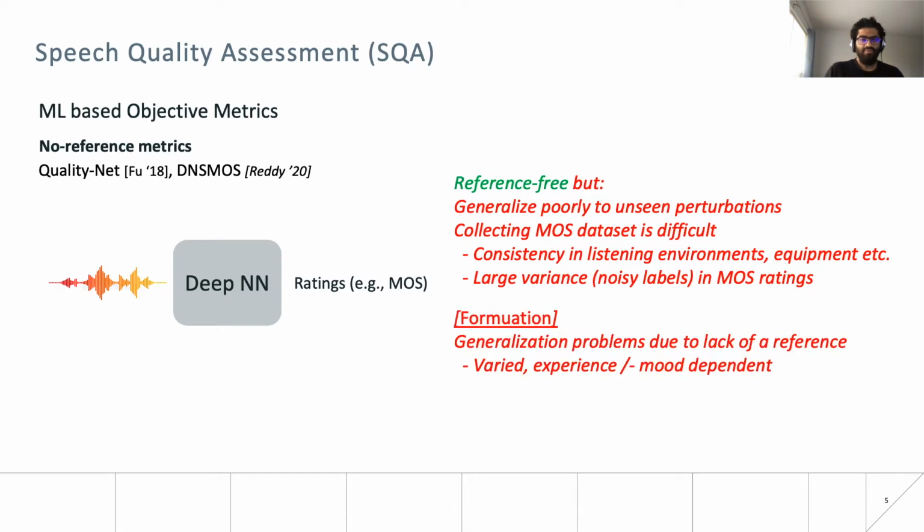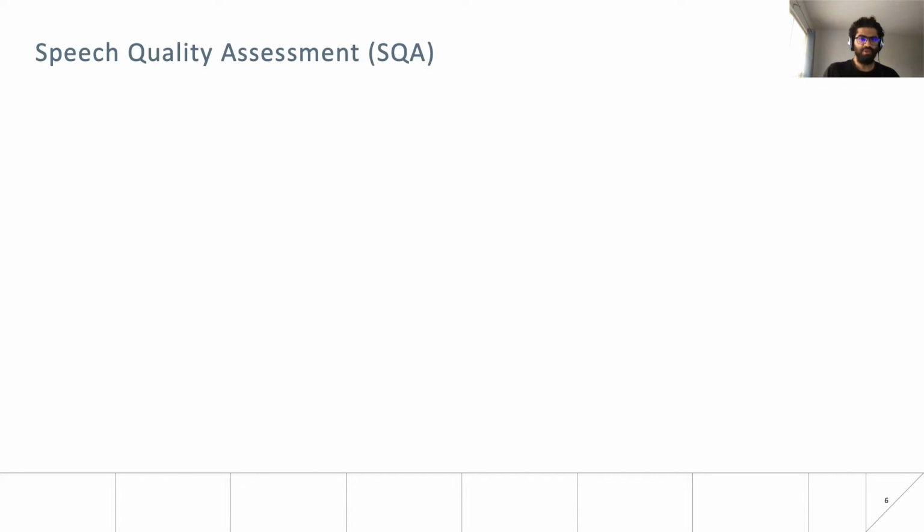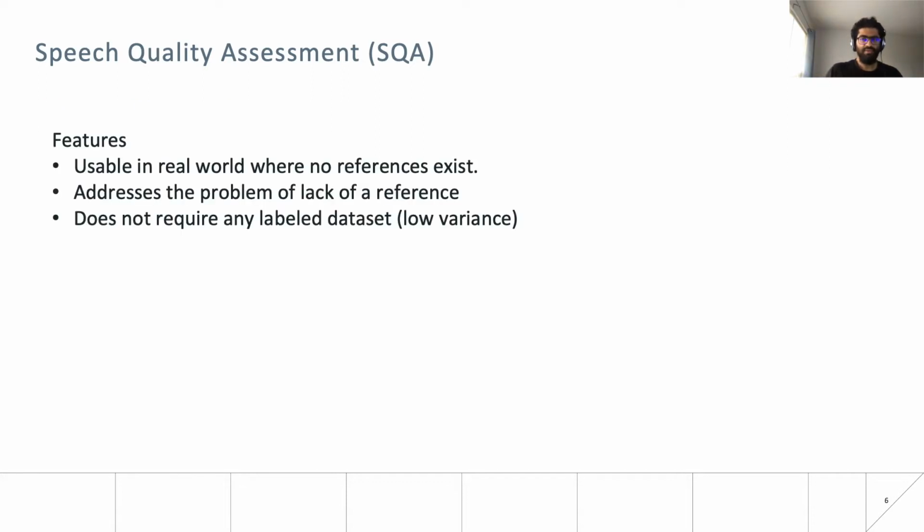Lastly, the lack of any reference is itself an inherent challenge of the formulation, since a model is forced to learn a distribution of clean references which is highly subjective and depends on external factors like mood and experience, therefore making it difficult for the model to generalize to unseen conditions. Therefore, our focus is on creating a framework that is usable in real world settings that doesn't require the same matching reference. Moreover, the dataset should be easy to curate and should have a low variance, therefore making it easier to train neural network models upon.